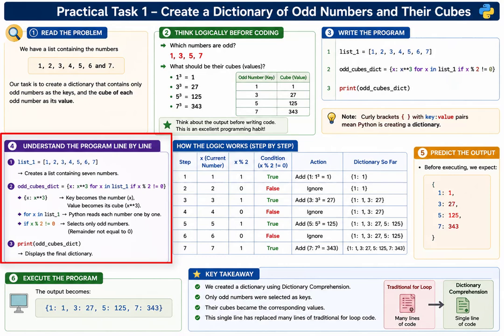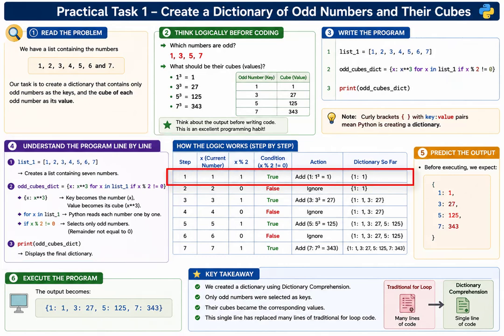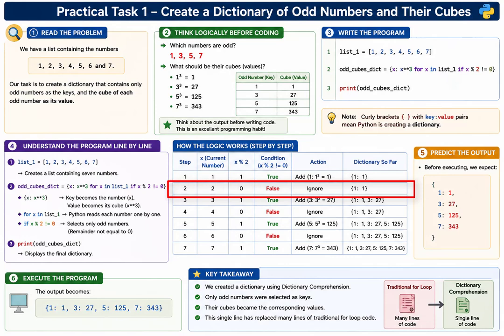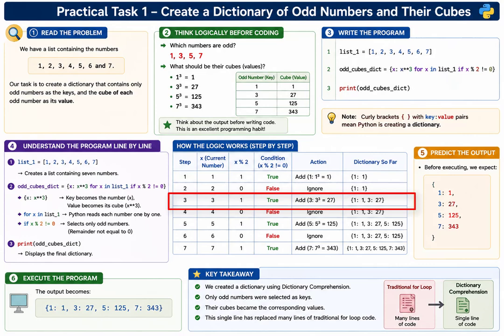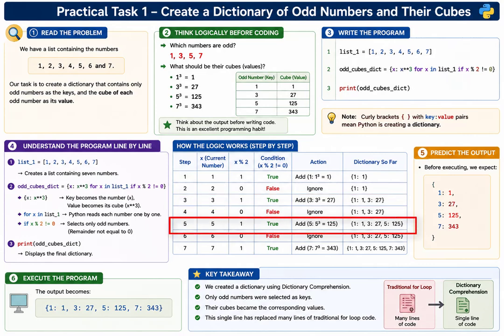Now observe the last condition. You can see the code in our conversation history. This condition selects only odd numbers. When x becomes 1, 1 divided by 2 leaves remainder 1. Therefore, 1 is selected. When x becomes 2, the remainder becomes 0. Python ignores it. When x becomes 3, the condition becomes true again. Python creates another key value pair. The same process continues until the last element.